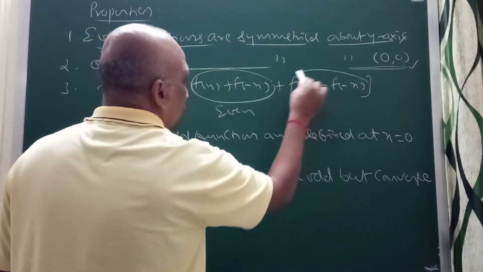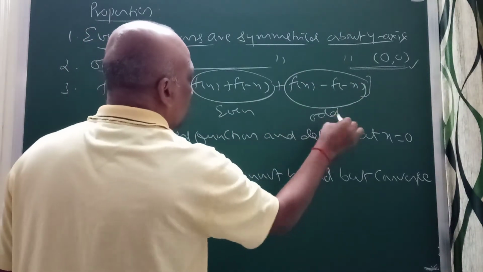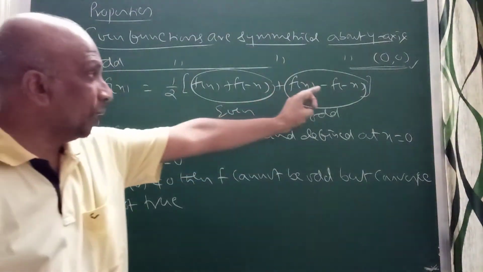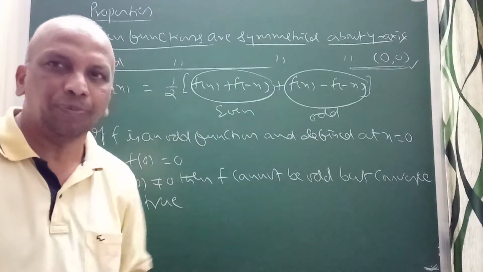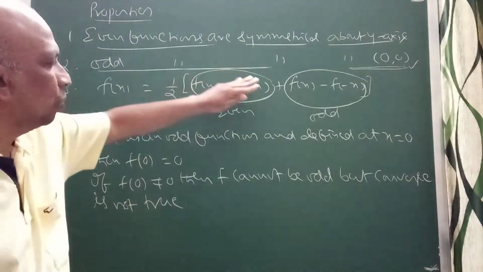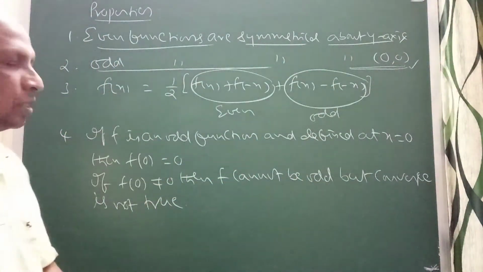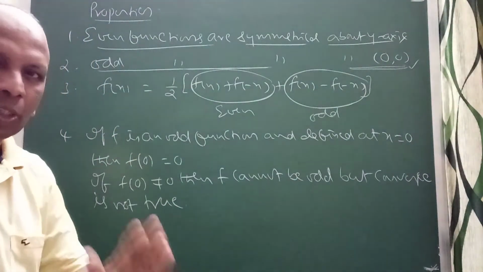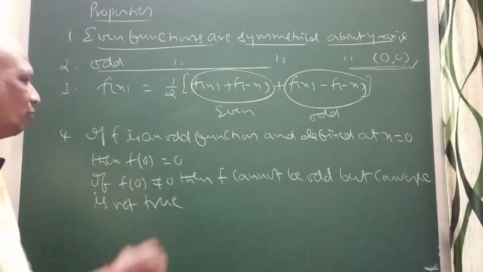This is always odd. f of x plus f of minus x is always an even function. f of x minus f of minus x is always an odd function. If you take half of this plus half of this, it gives f of x. Any function can be written as the sum of an even and an odd function. That is always true. Next, if f is an odd function,